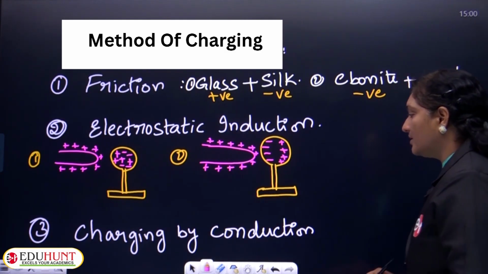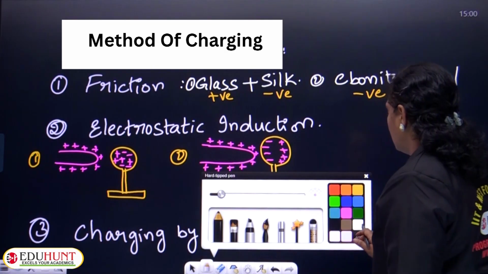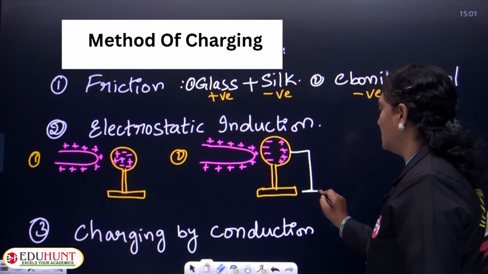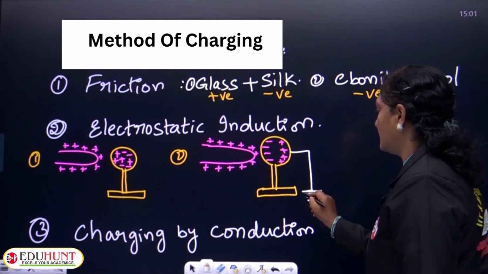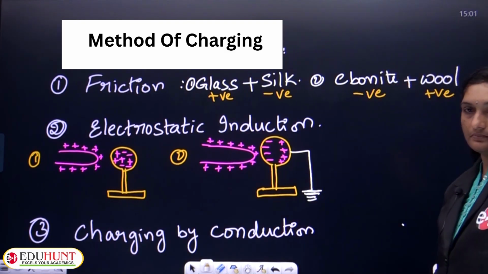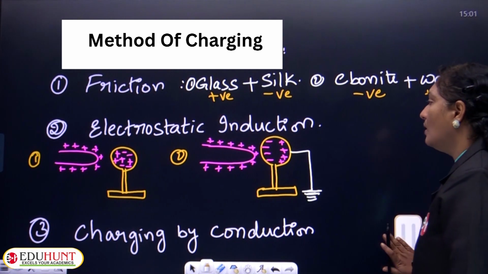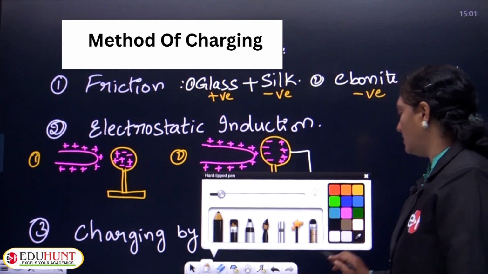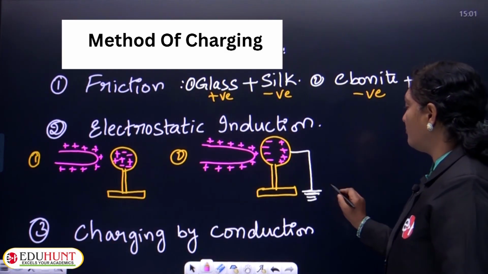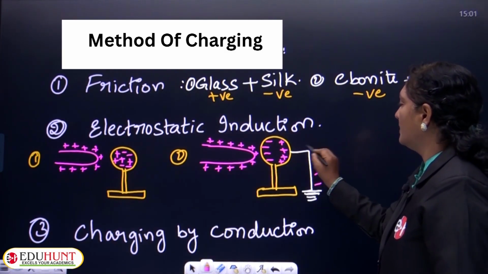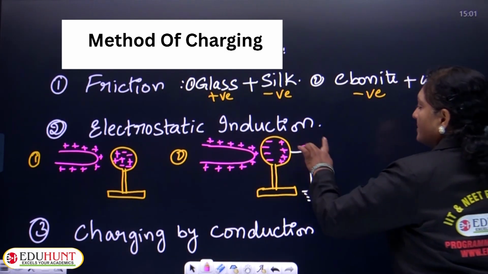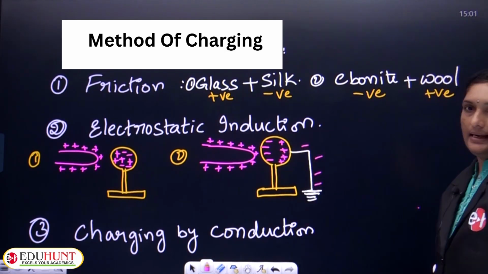Whenever this conductor is connected to the earth, what we see is the electrons from the ground move to the conductor.